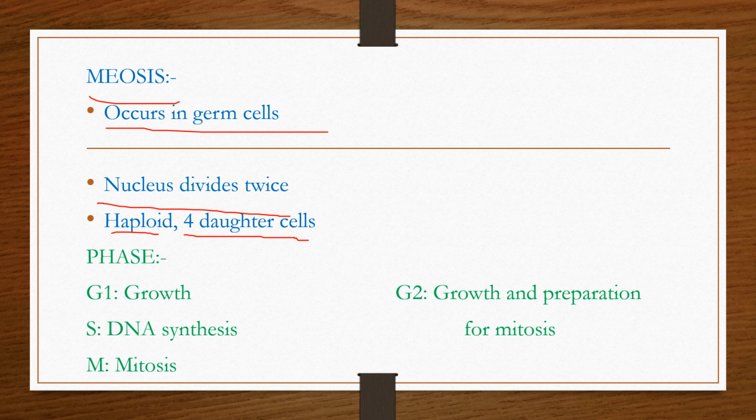The phases of cell division are the G1 phase, which is associated with growth. The G2 phase is associated with growth and preparation for mitosis. The S phase is associated with DNA synthesis, and the M phase is associated with mitosis.